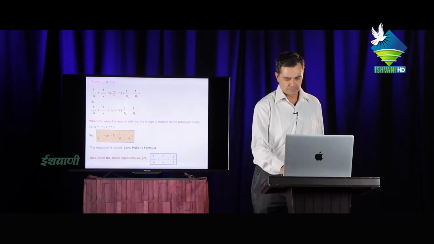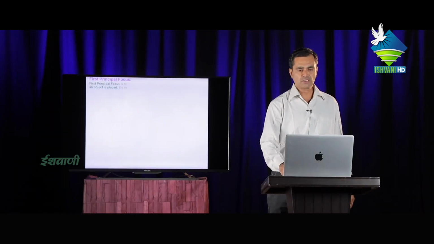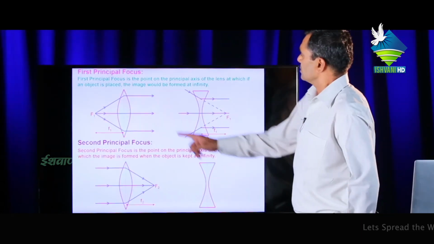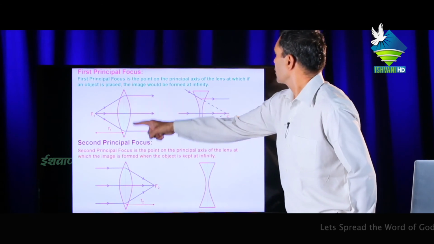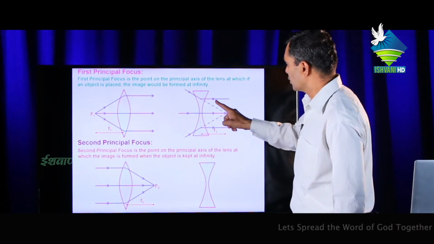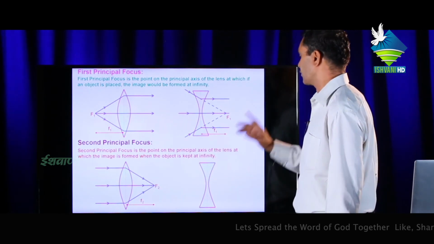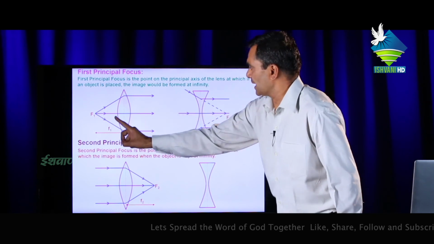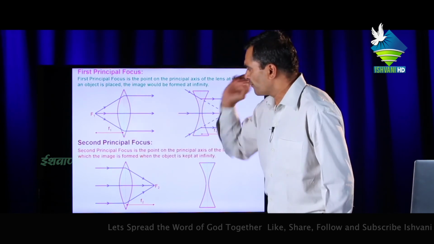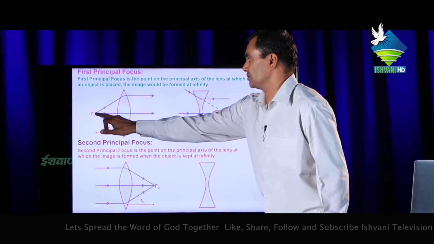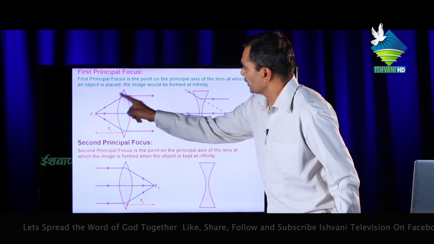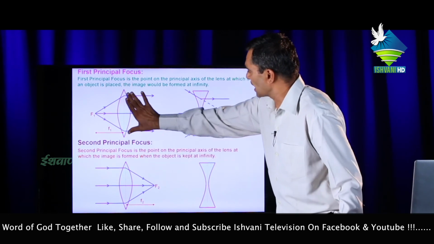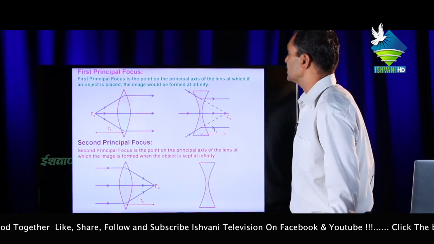Now next question, first principal focus and second principal focus. This is the convex lens. This is the concave lens. Now if F1 is the focal length of this lens, if the object is present at this position and light travels in different directions and is incident on the lens, after refraction from the lens, these light rays become parallel with each other.